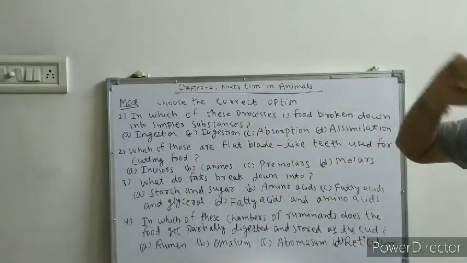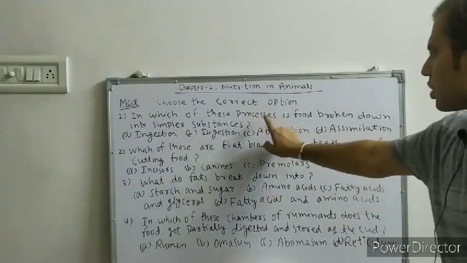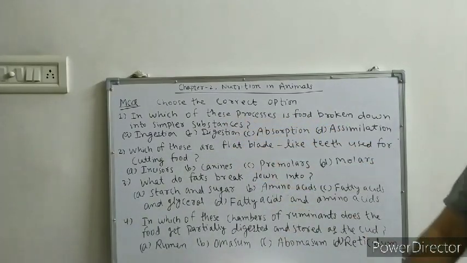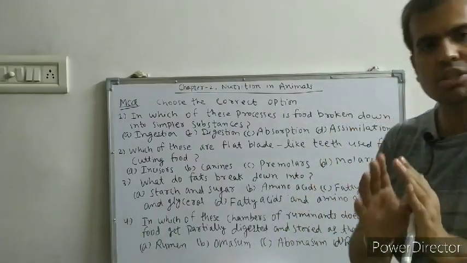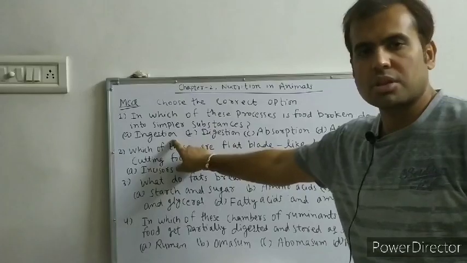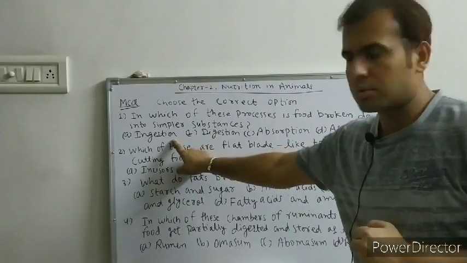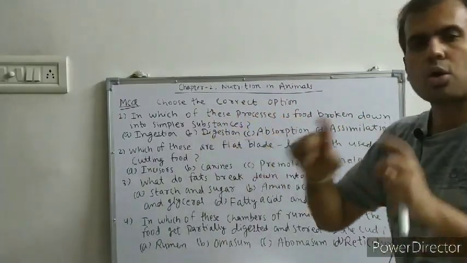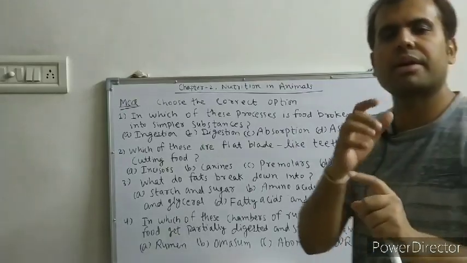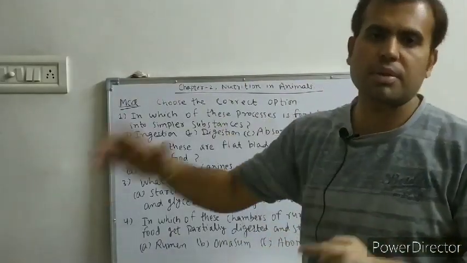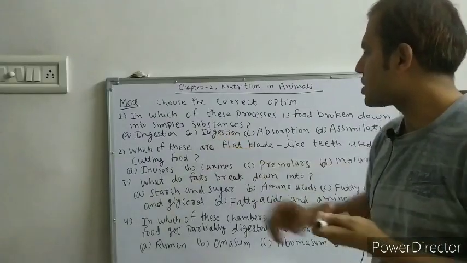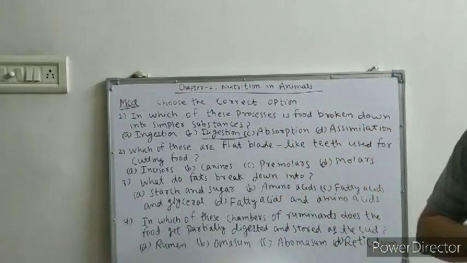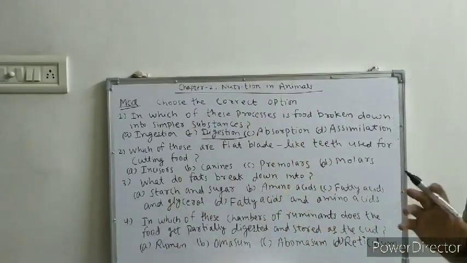In the human digestive system, the ingestion process is used for taking the food into the mouth, and the digestion process is used to break down complex substances like carbohydrates, proteins, fats into simpler substances. So digestion is the process which is used to convert the complex substances into simpler substances.